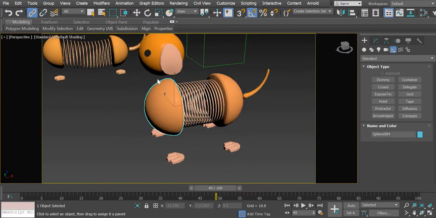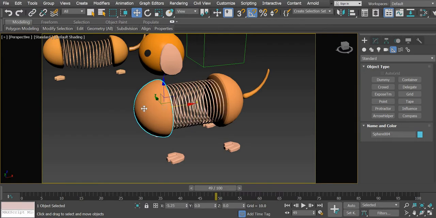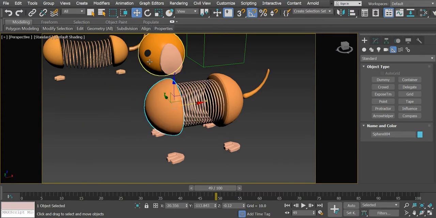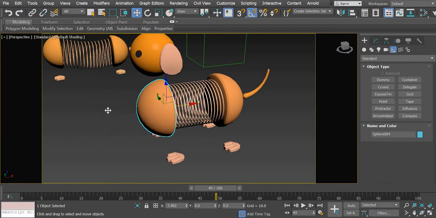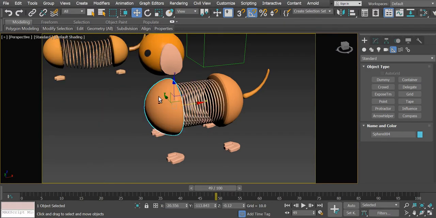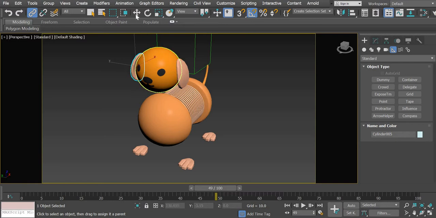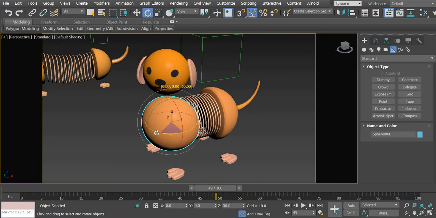Alright, now we are going to move this. This is attached, okay, and when this moves, the head should move with it. So we are going to link the head to this part. Okay, so when this moves, the head moves, and we need to link the ears to the head. So whenever the head moves, the ears should move with the head. So if the head is going to rotate, the ears will also rotate, and when this rotates, the whole thing rotates.